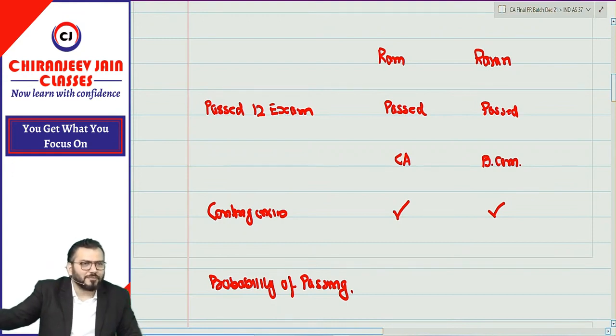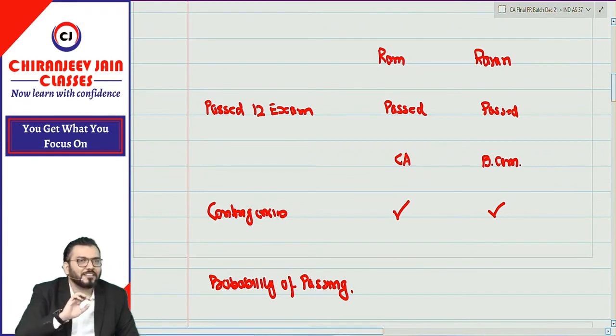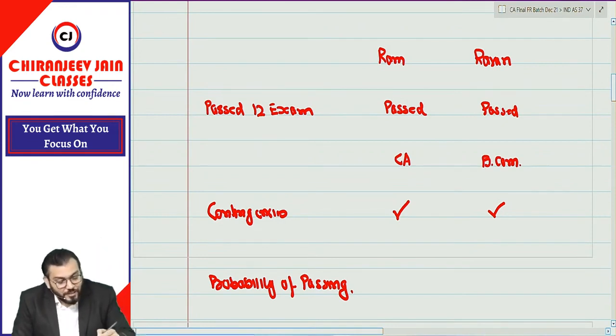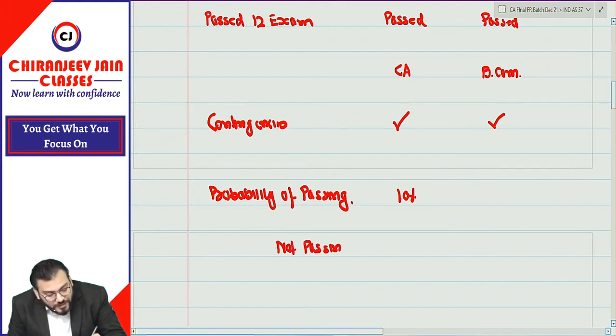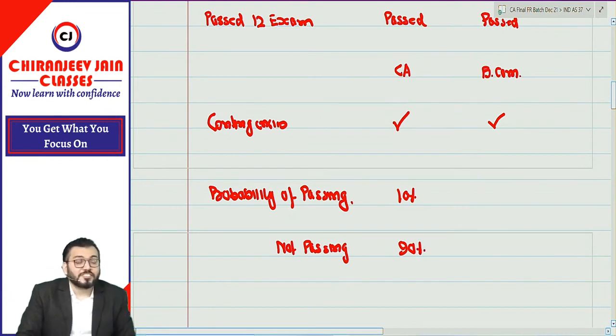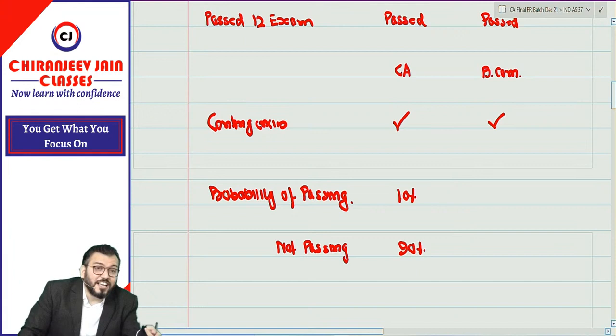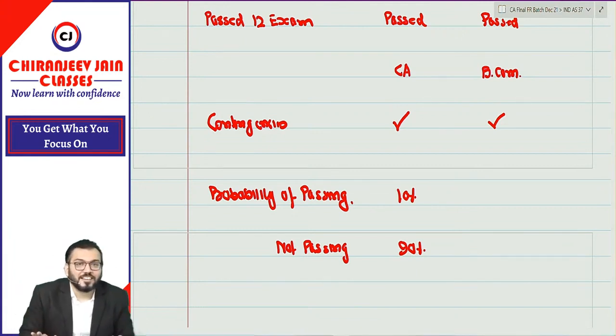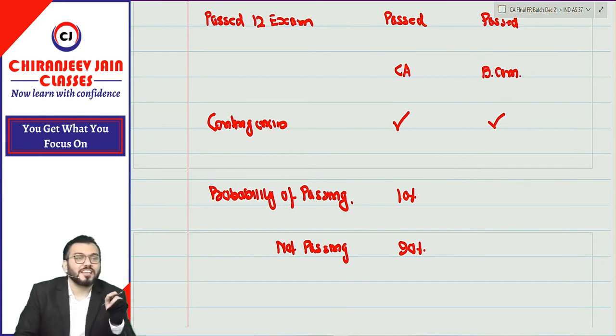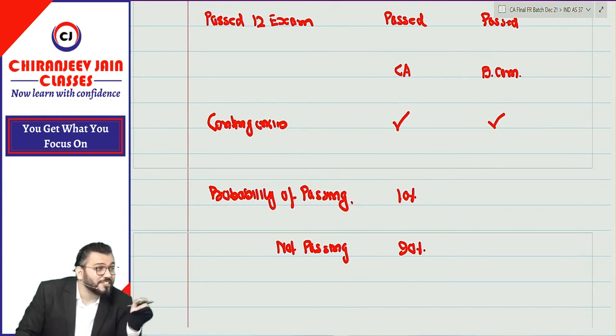In the last class we calculated 7% out of 100. Let us make it 10%. So what is the probability of not passing the exam? It is 90%. Can I say the chances of not becoming a CA are more than the chances of becoming a CA? Understood. Therefore he should think of something for this.